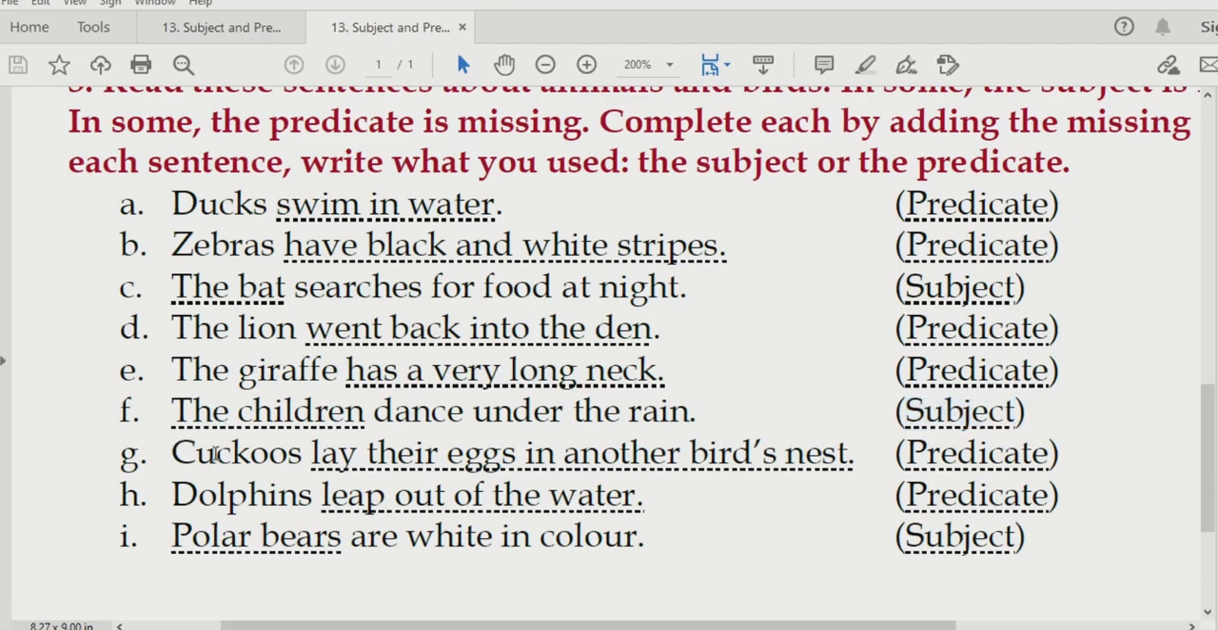Next one. Cuckoos lay their eggs in another bird's nest. Over here the verb is lay. And over here we will write predicate.